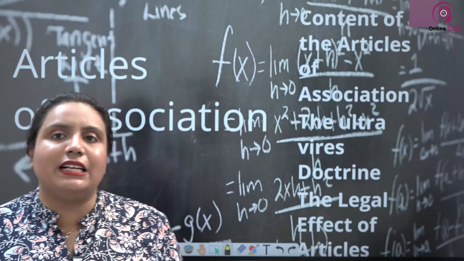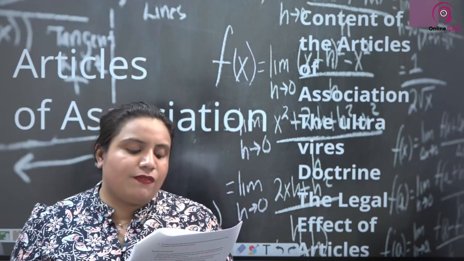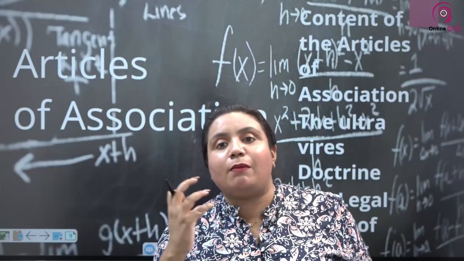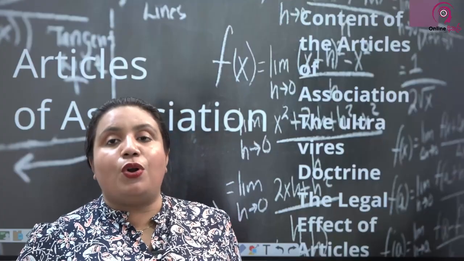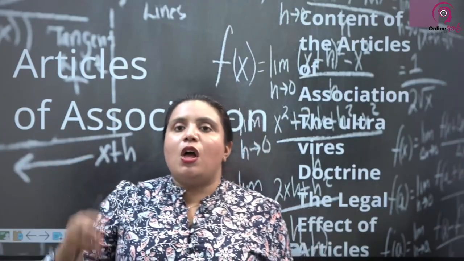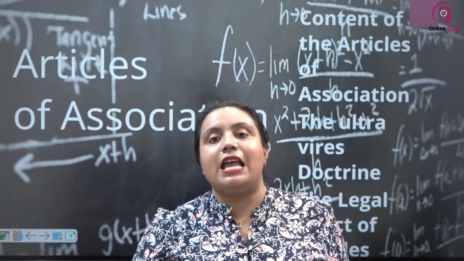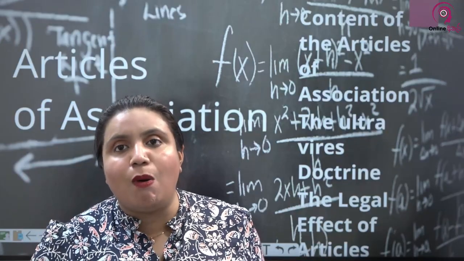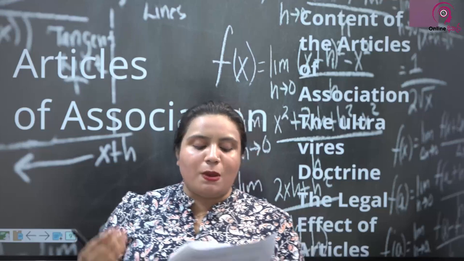Contents of the articles of association. What are the things that are mentioned in the articles of association? Remember, articles of association is the backbone of the company. It is the backbone or the constitution of the company. Even a country has a constitution. What does the constitution do to a country? It will tell how the country is governed. Same way, articles of association is the constitution or the backbone of the company. It will specifically state how the company is to be governed.